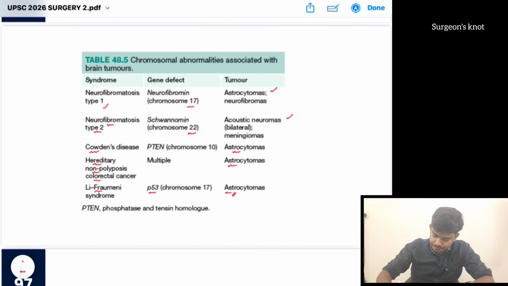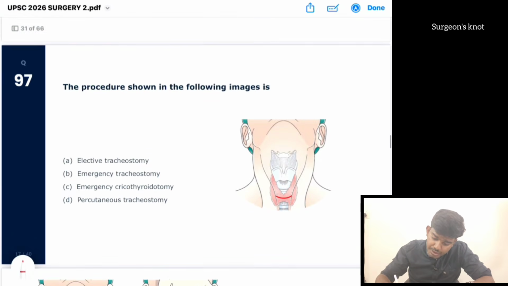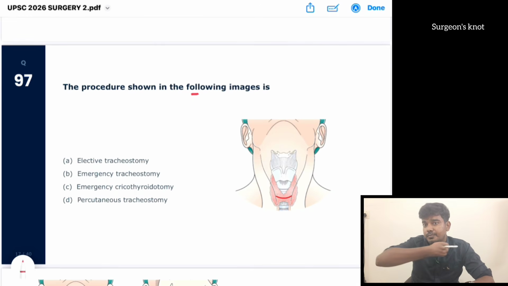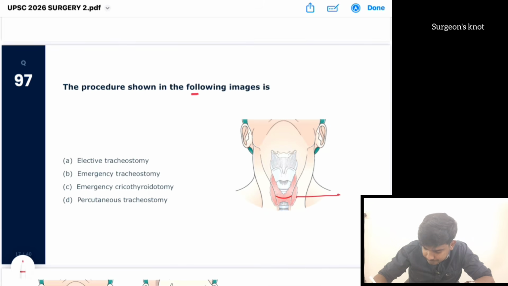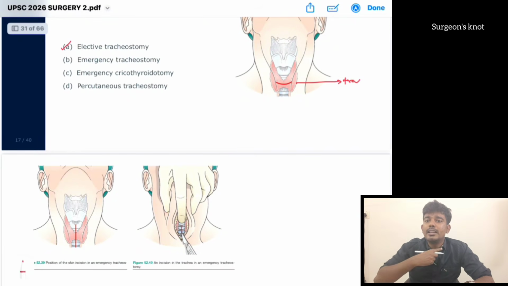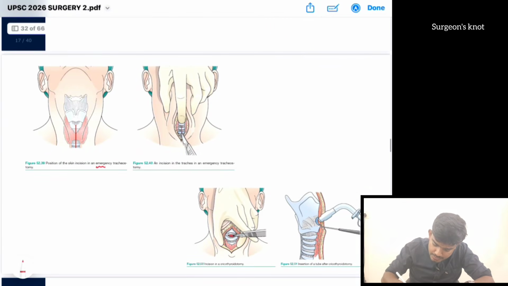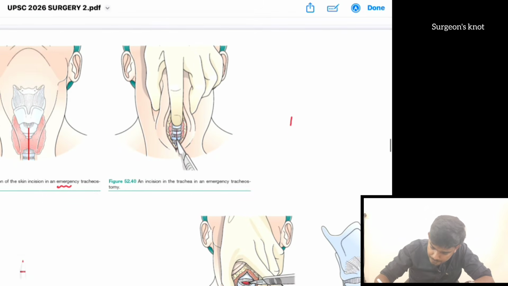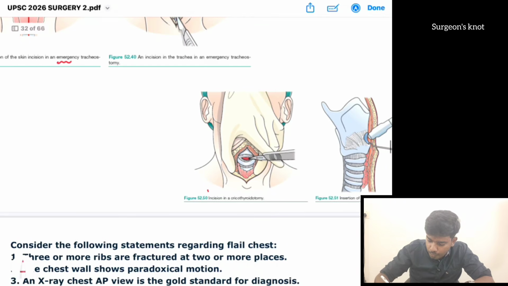Just remember this. In the procedure shown in the following images, they have put a horizontal or transverse incision in the trachea. So it is an elective tracheostomy. In case of an emergency tracheostomy, a vertical incision is put in the trachea. Suppose the incision is put in the cricothyroid, it is called cricothyroidotomy.